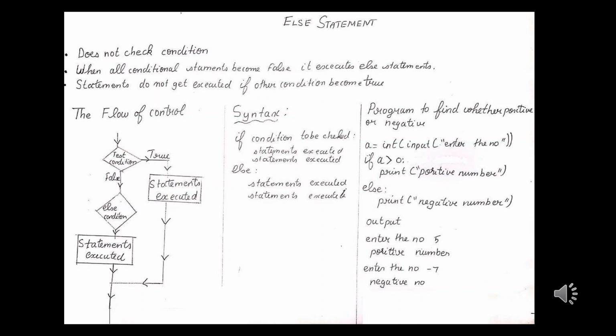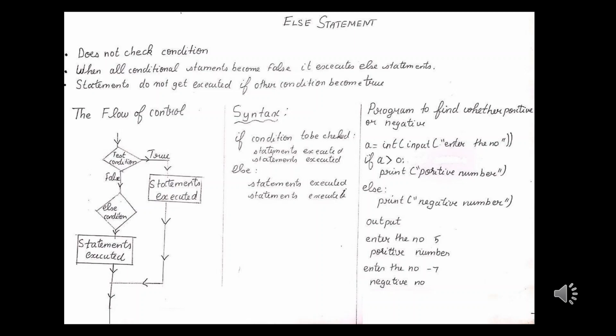Now let's take a look at the syntax. First there is an if condition, and only if the if condition becomes false, it goes to the else condition. In the else condition, you write the word else followed by a colon, and in the next line with the indent space, that is 4 spaces, the statement that needs to be executed. You can write more than one line of statements. Now let us move on to the sample program. In the sample program, we are going to find whether the number is positive or negative. Now we are assigning the number from the user to the variable a.